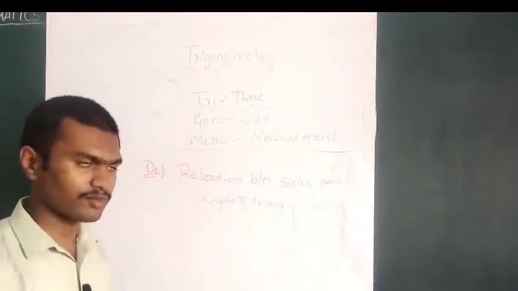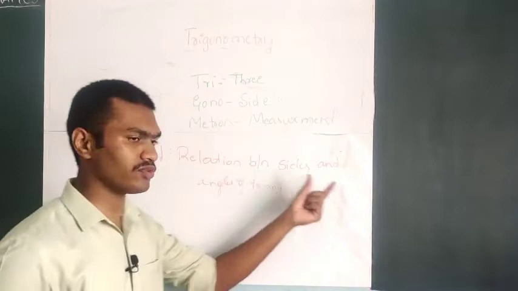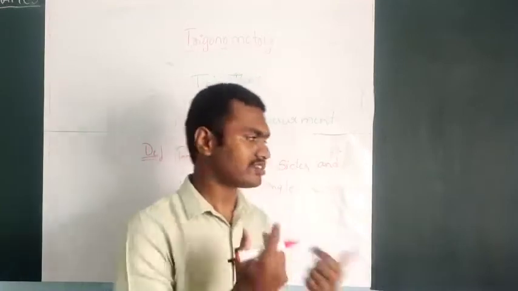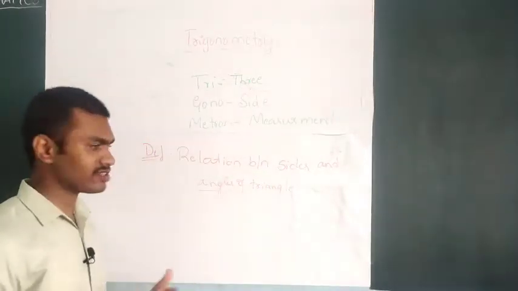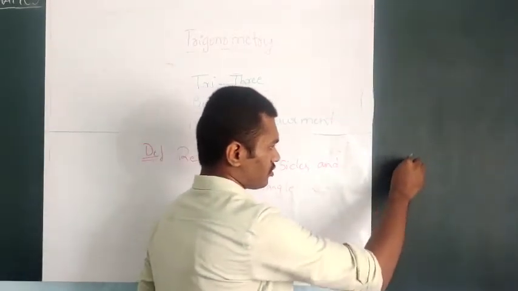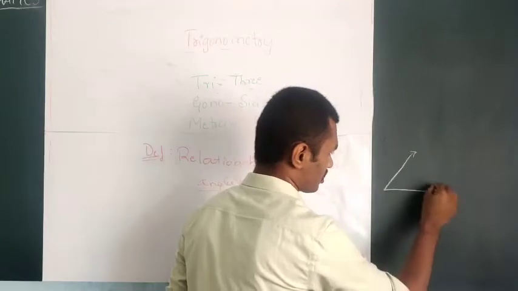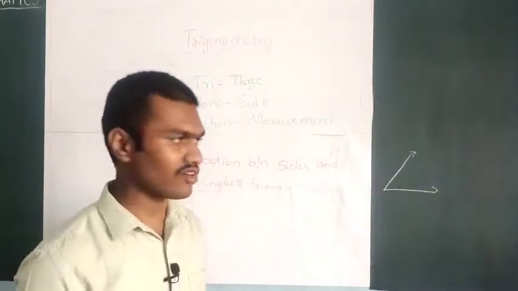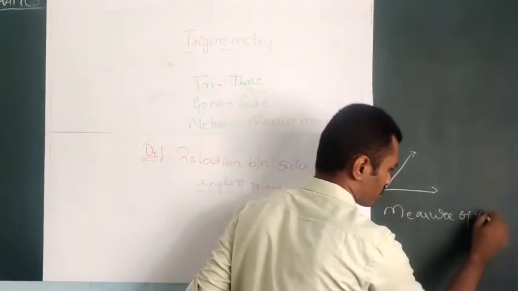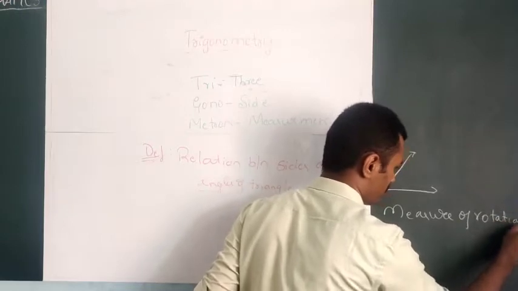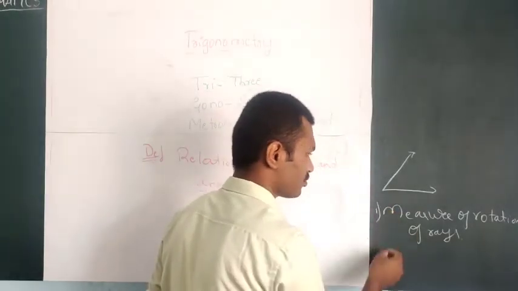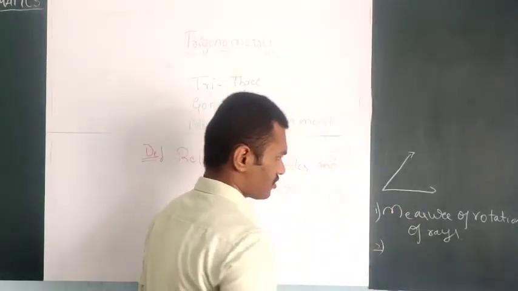So what does the definition say? It is the study of the relationship between sides and angles of a triangle. So what is an angle here? Angle means the measure of rotation. Suppose, what is the measure of rotation for this ray? So angle means the measure of rotation of a ray. It is one of the definitions of angle.